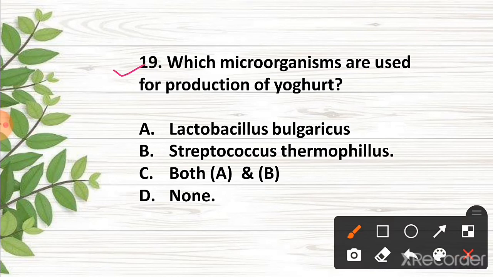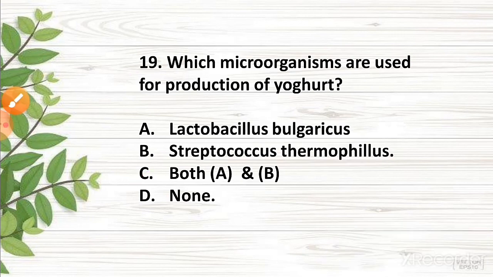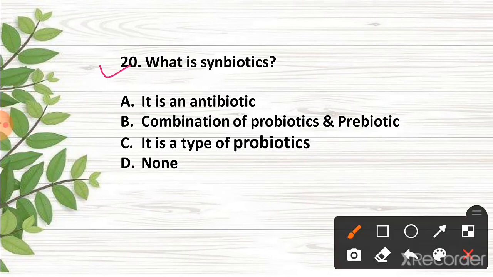Question 19. Which microorganisms are used for production of yogurt? The correct answer is option C, both A and B. Lactobacillus bulgaricus and Streptococcus thermophilus are the microorganisms used for production of yogurt. Question 20. What is synbiotics? The correct answer is option B, combination of probiotics and prebiotics.